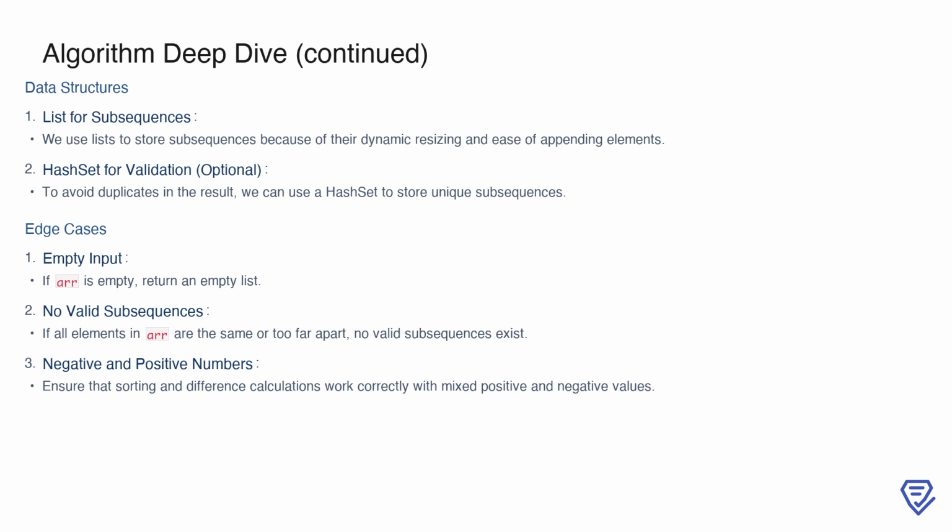Handling edge cases is also critical for a robust solution. If the input array is empty, we return an empty list, as there are no elements to form subsequences. Similarly, if all elements in the array are identical or too far apart to form consecutive sequences, the output will also be empty. Another consideration is mixed positive and negative numbers. Sorting and difference calculations should work seamlessly regardless of whether the numbers in the array are positive, negative, or a combination of both. This ensures that the algorithm is general and handles all possible inputs correctly.